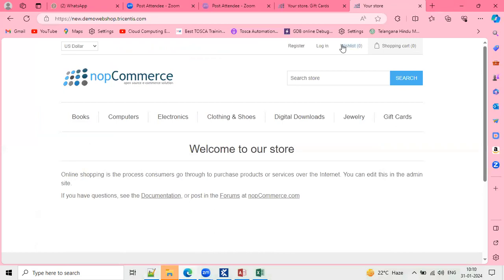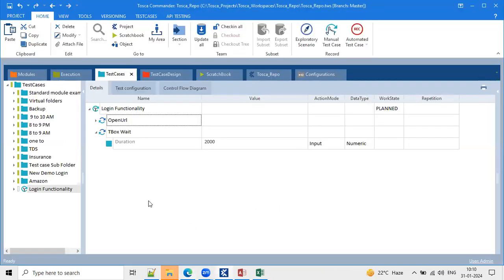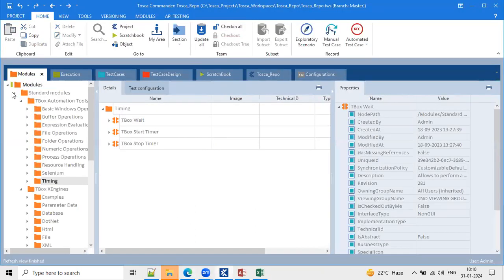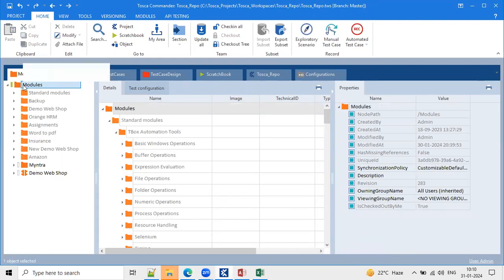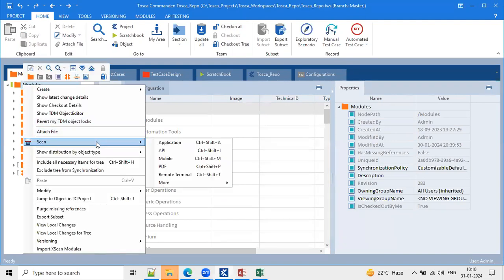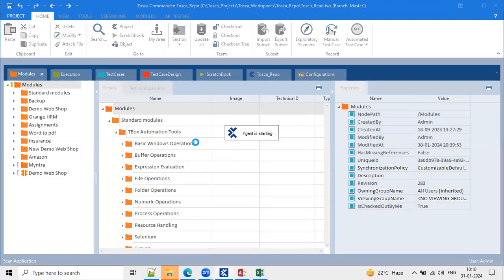Why are we identifying this locator? Because I just want to inform Tricentis Tosca to do a click operation on this login hyperlink. To scan that kind of technical information, we always go to the module section, select this module root folder, right click on it, scan. Just scan. And here you can see application. Just select the application option. Once you select the application option, it navigates to the scanning window.